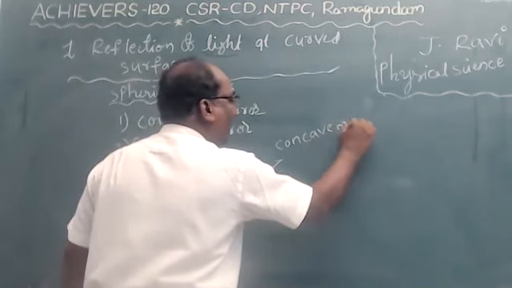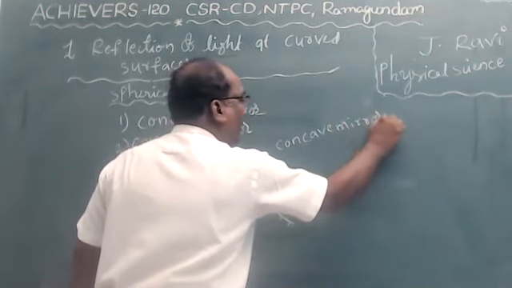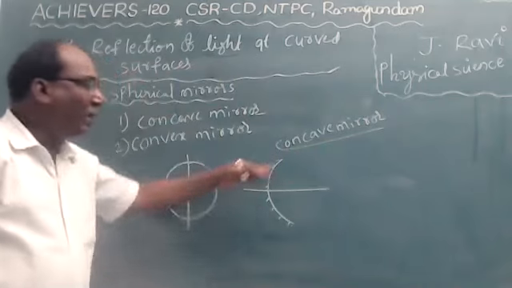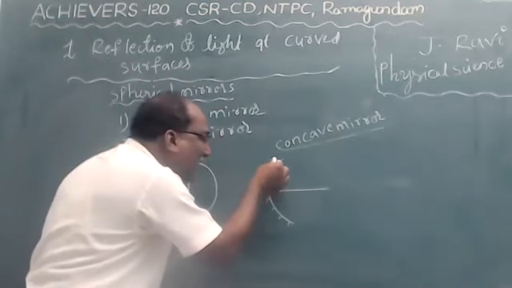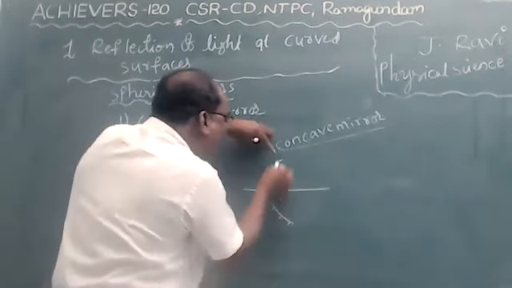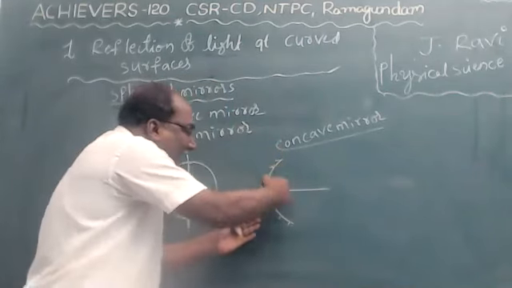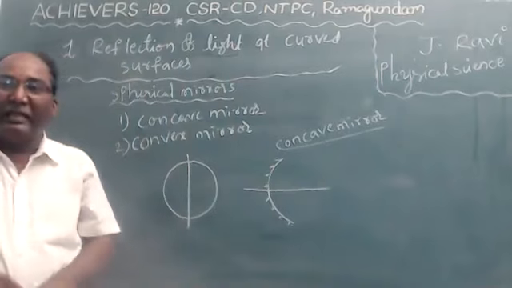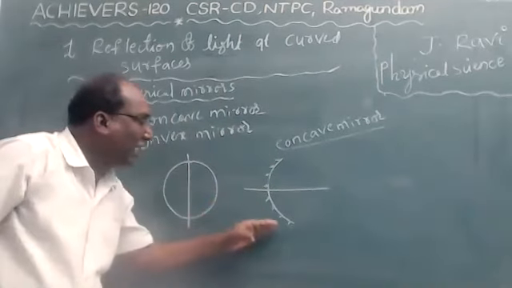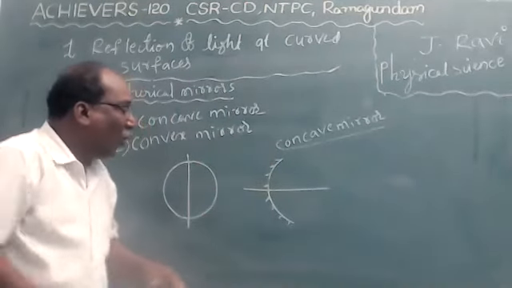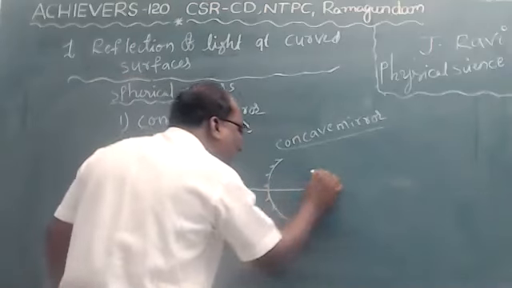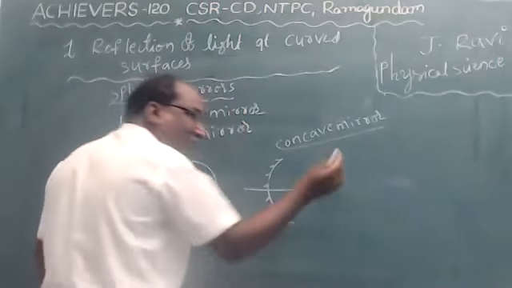So a concave mirror is bent inward. The reflecting surface is inward. The outside will not support reflection because it is completely coated on the backside. Only the inward side supports reflection.